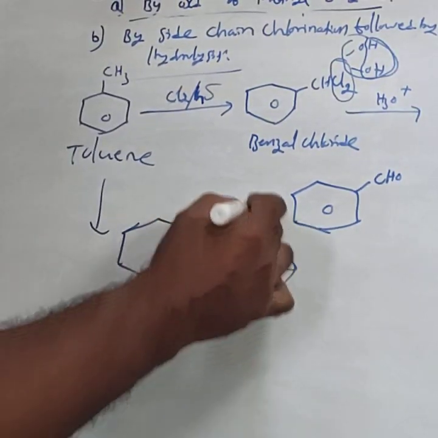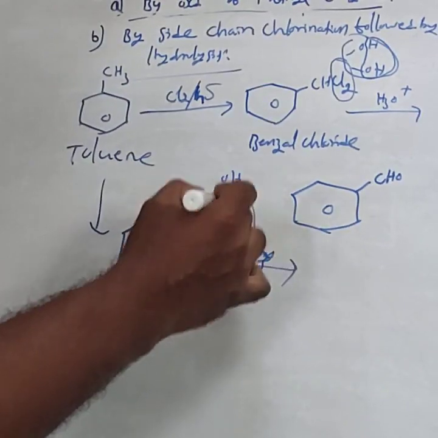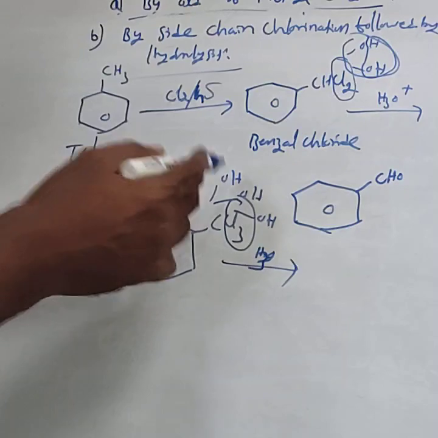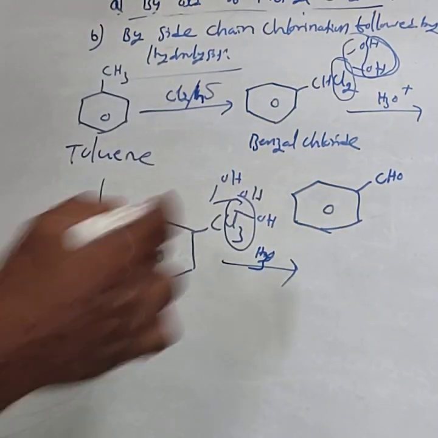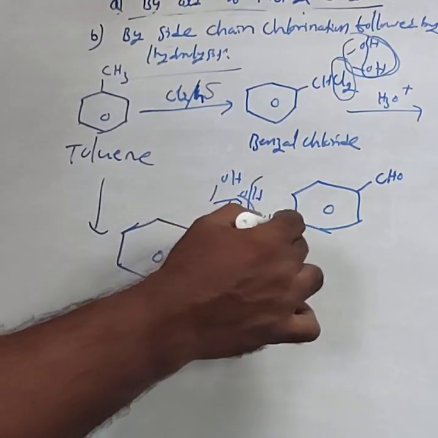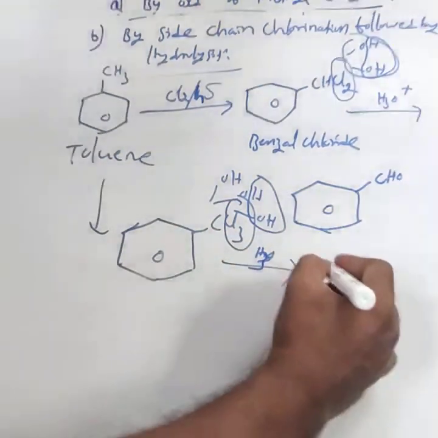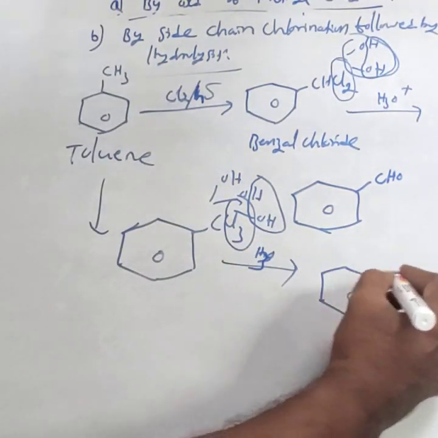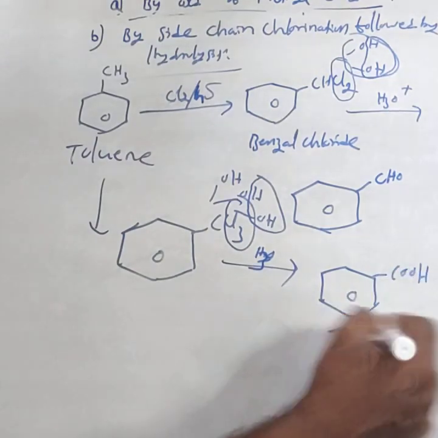All three chlorine atoms are replaced by OH, three OH groups. Then again this compound becomes unstable, removal of the water takes place, and instead of benzaldehyde, that results in the formation of benzoic acid.